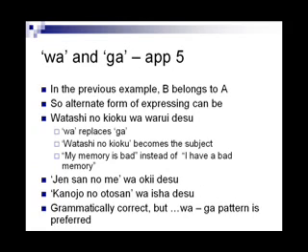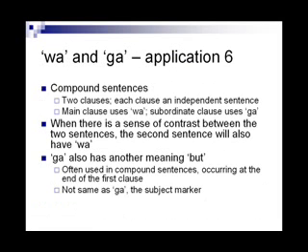Jane-san no me wa okii desu. Kanojo no otoosan wa isha desu. These are the ways by which this sentence can be modified. Though these equivalents are grammatically correct, the wa ga pattern is the more natural for the Japanese, and it is preferred. Let us look at another application now. In compound sentences, we will have two clauses.